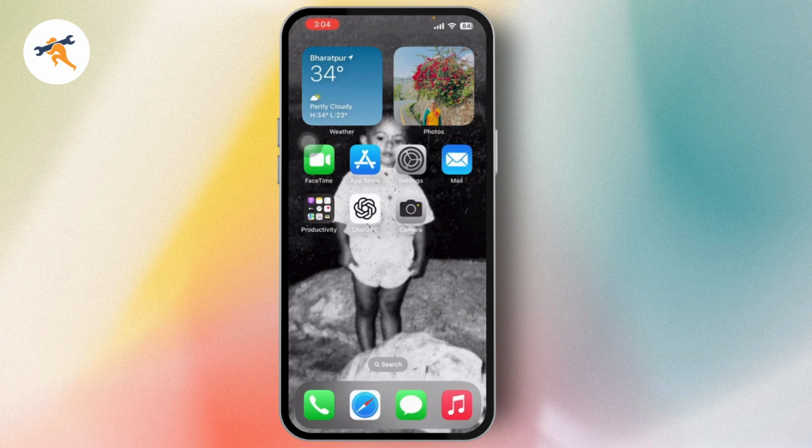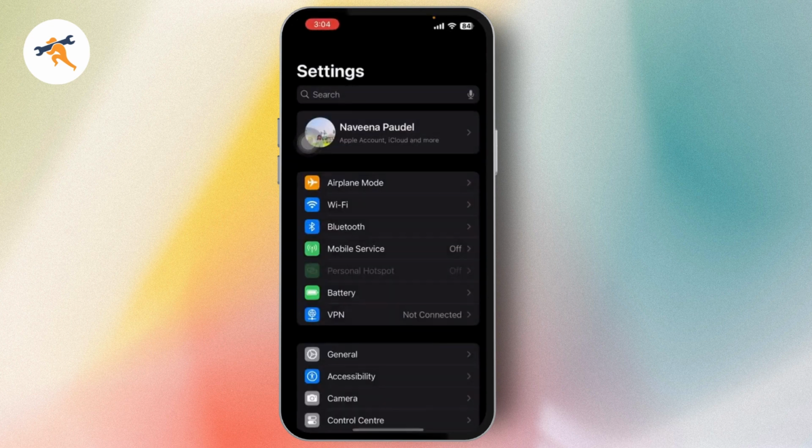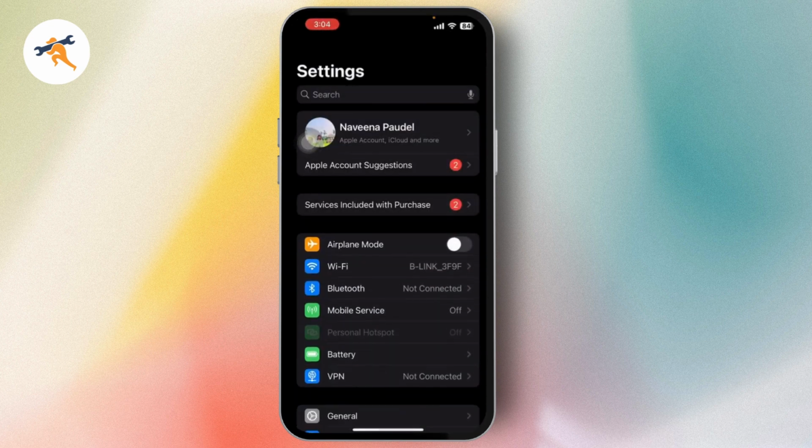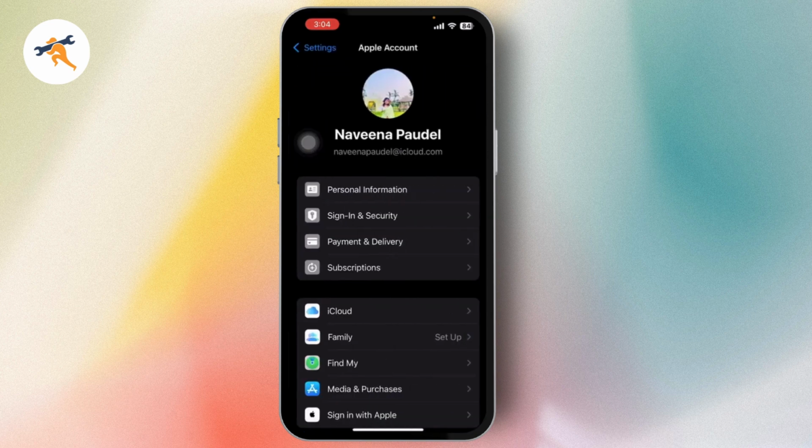first you need to check your funds in your Apple account. To do that, you need to open up your settings at first. After opening your settings, you need to tap on your Apple ID, and after that you need to go with your payment and shipping or payment and delivery section.